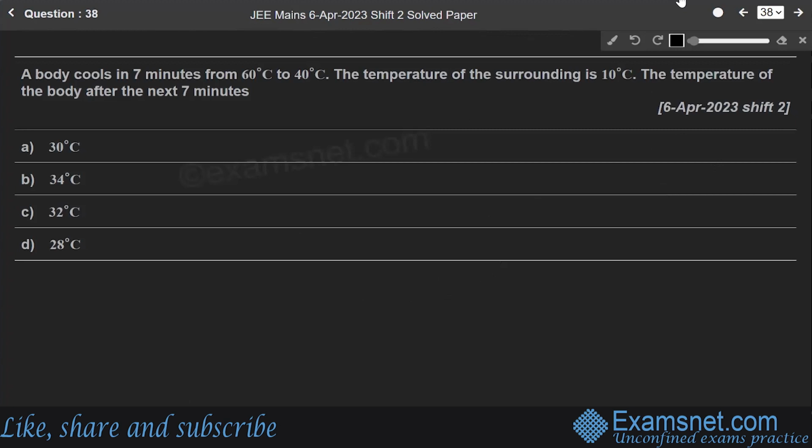It says that a body cools in 7 minutes from 60 degrees Celsius to 40 degrees Celsius. The temperature of the surrounding is 10 degrees Celsius. The temperature of the body after the next 7 minutes. So this is a question of Newton's law of cooling from the chapter thermodynamics.